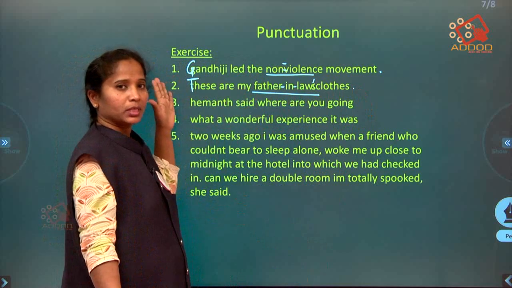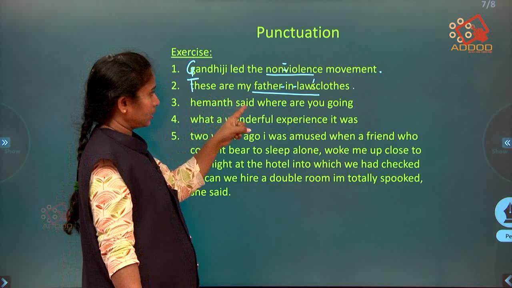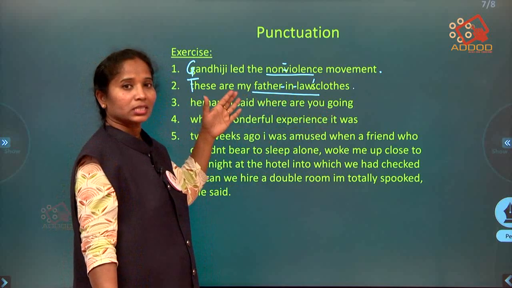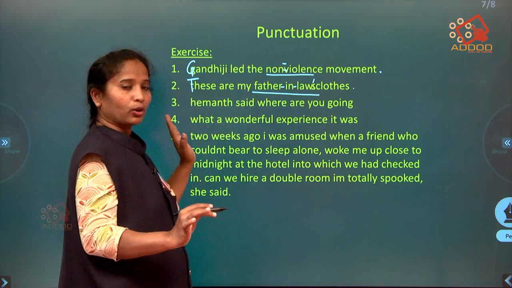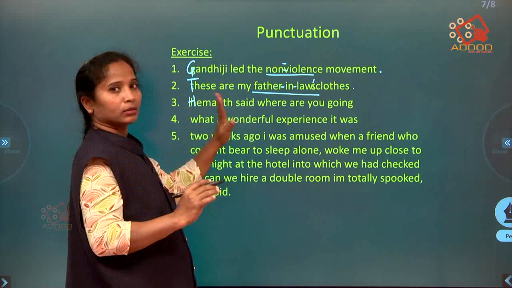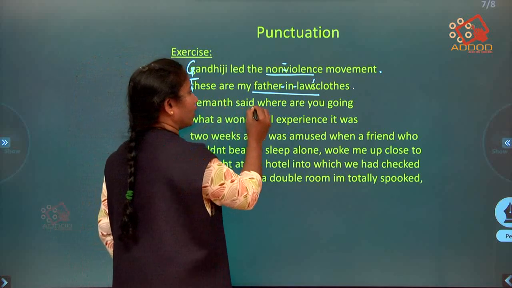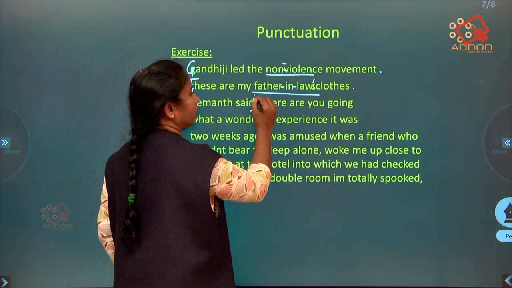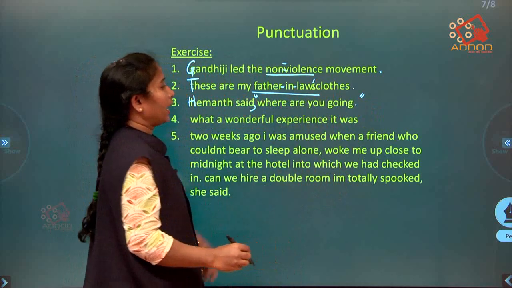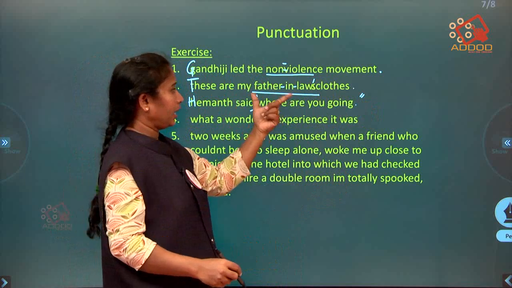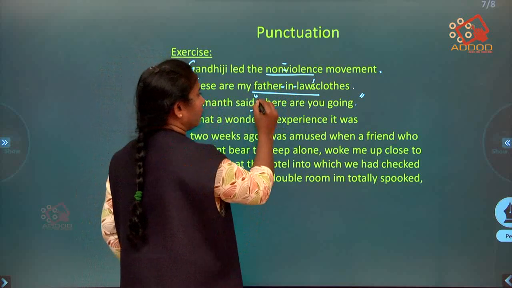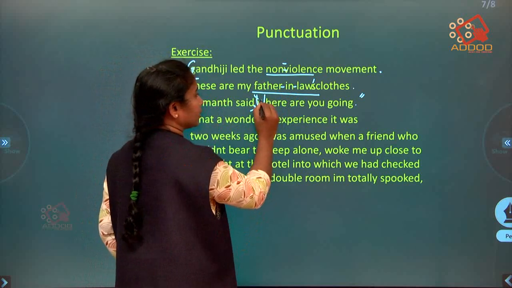So what did you understand by this sentence? Hemant said, where are you going? So you are able to find that this is a direct speech. So the first letter always should be capitalized. So H is capitalized. Hemant said, because it is direct speech, you have to use a comma here and an inverted comma. Okay, put a full stop. And whenever you write in inverted commas, the first letter again should be capitalized. So here where, W will be capitalized.